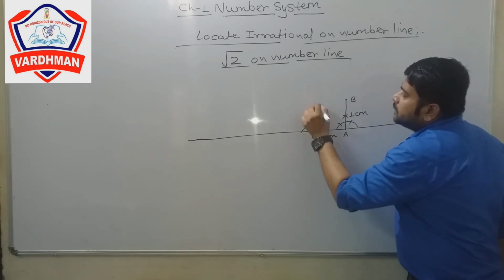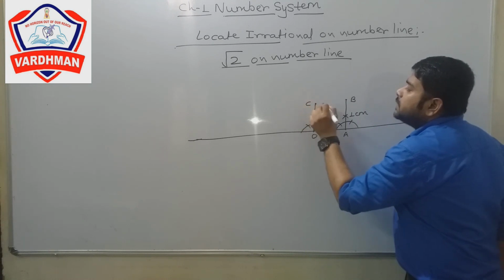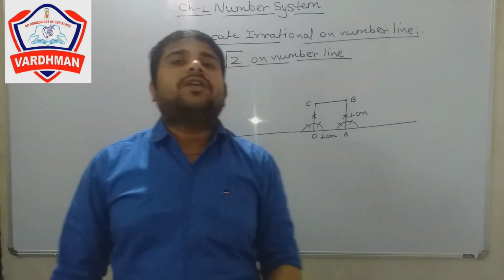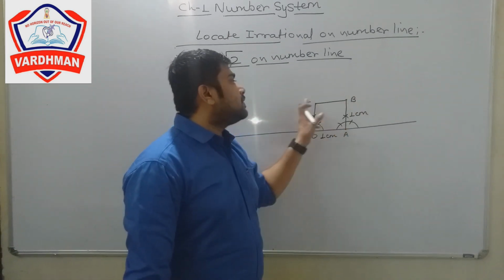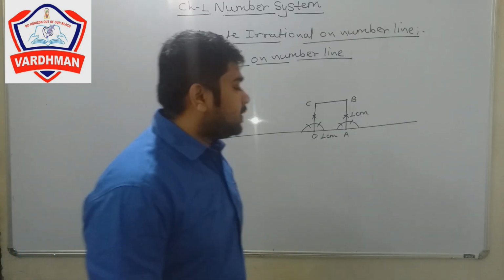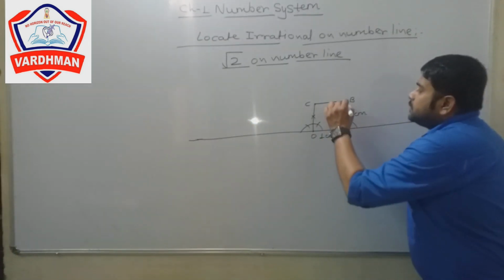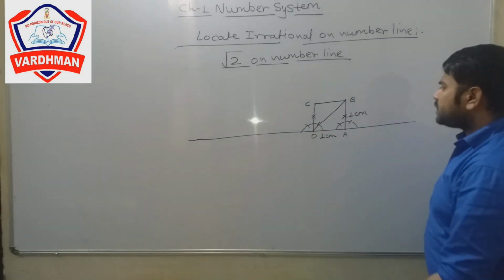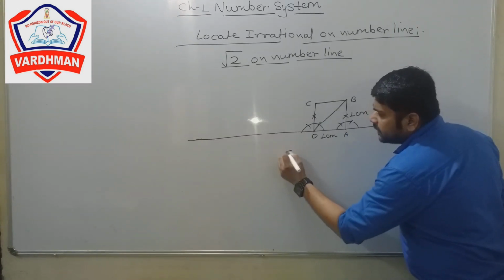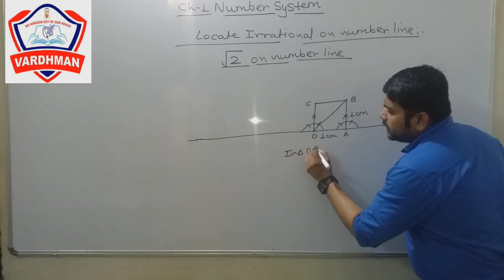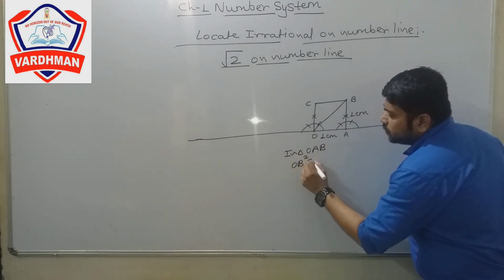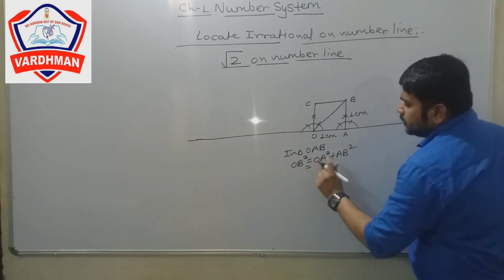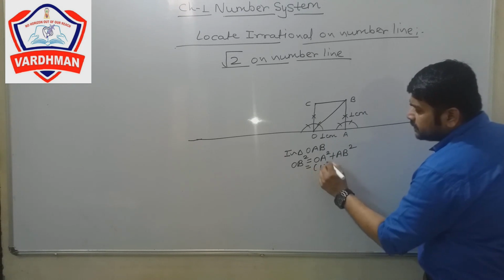Then there also draw a 1 centimeter line and mark point C, and join BC. That means we have drawn a square OABC of side 1 centimeter. Easy. After this, join OB. We know that in triangle OAB, OB square is equal to OA square plus AB square.